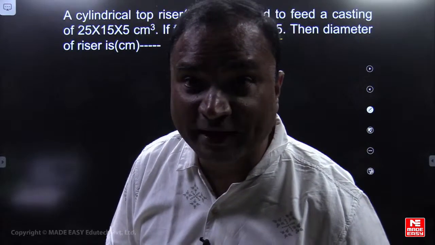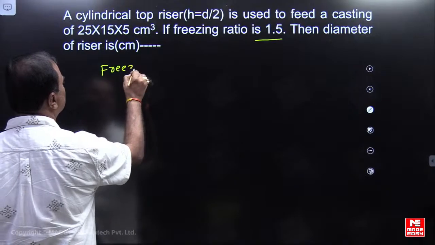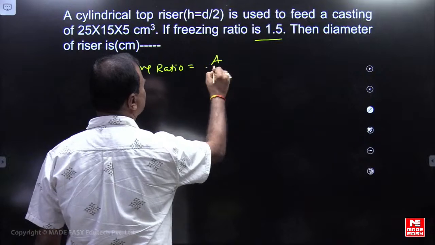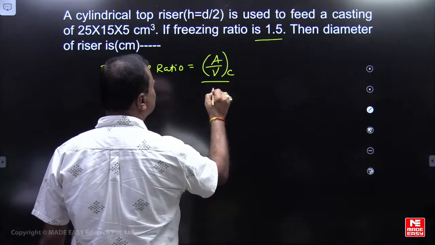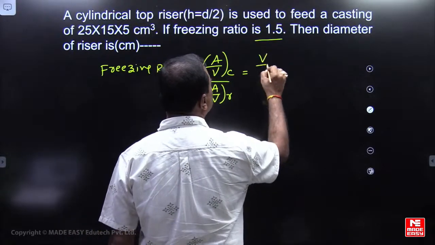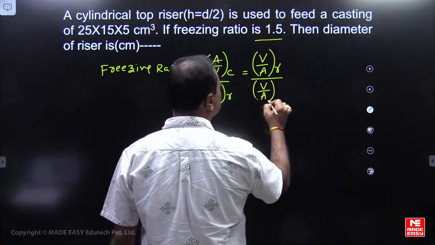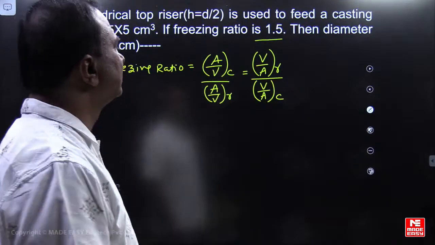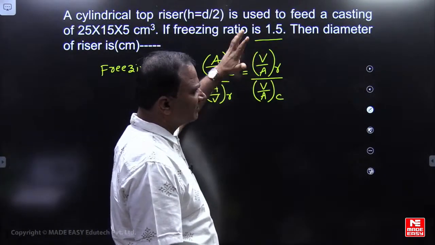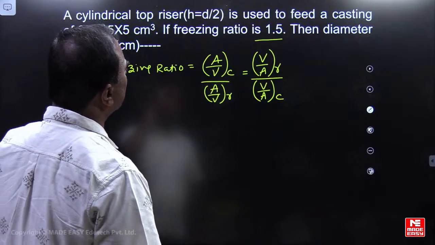Freezing ratio, the Caine's method we are discussing now. What does freezing ratio mean? Surface area to volume of the casting over surface area to volume of the riser, or this can also be written as volume to surface area of the riser over volume to surface area of the casting. Sometimes to confuse you, they will give ratios like this. Both are correct.